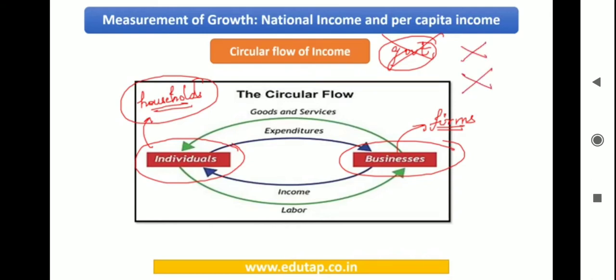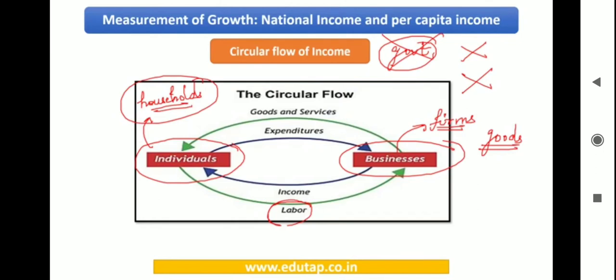Now what happens here is there is a scenario where there is a business firm, or you can say manufacturing unit rather, and that manufacturing unit is producing certain goods. To produce those goods, it has to employ certain people, that is called labor. So when it employs this labor, it obviously needs to pay wages to the labor.